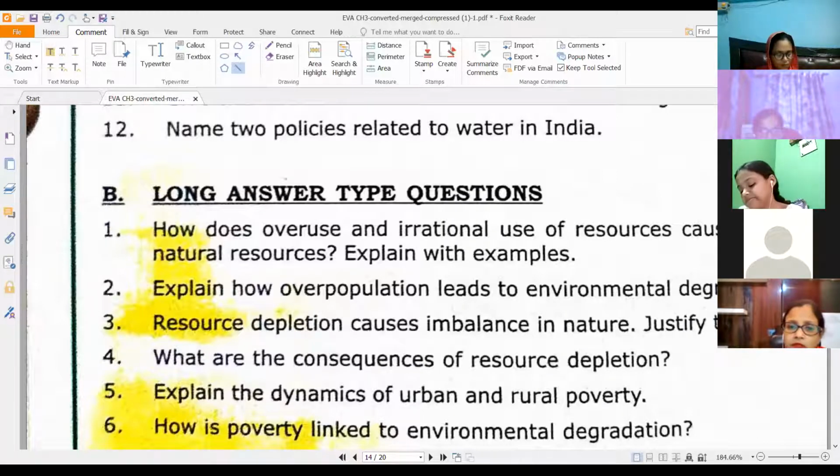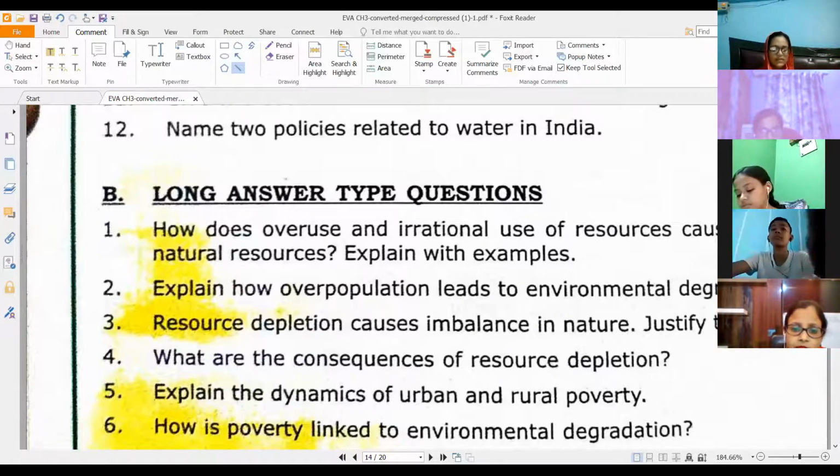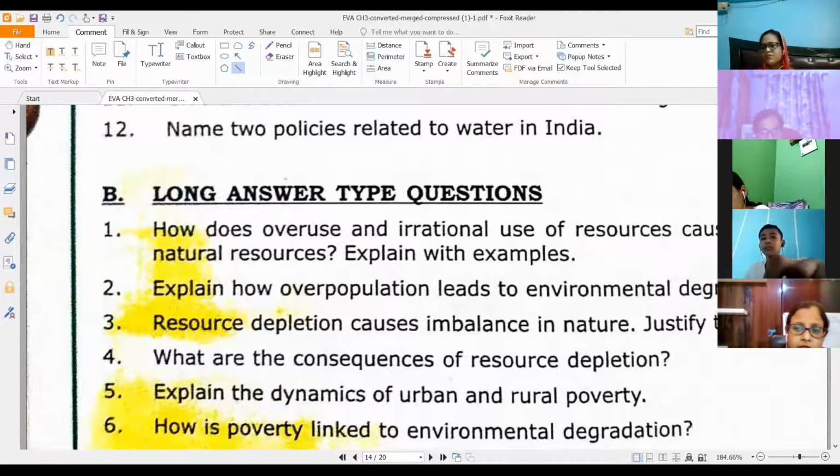Then what are the consequences of resource depletion? There are a lot of consequences, major and minor ones listed. You can pick up the 4 major ones and 1 of the minor ones, and you can form your answer. How will you write this answer? You will provide the heading and explain in 2 lines, then again provide another heading and explain in 2 lines, right? You can pick up the 4 major ones and any one of the minor ones.